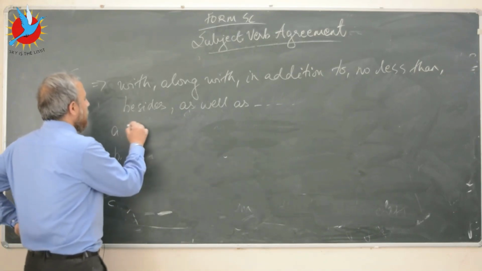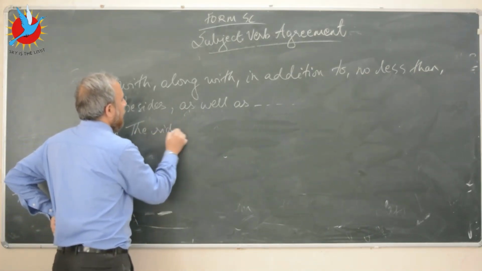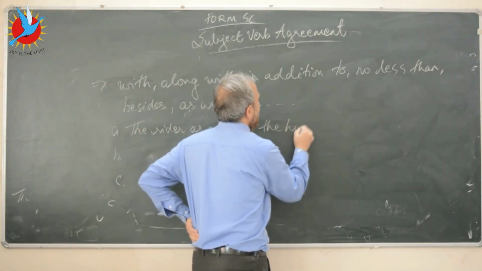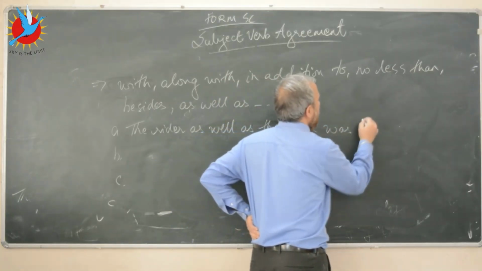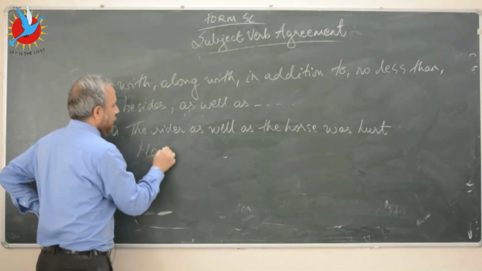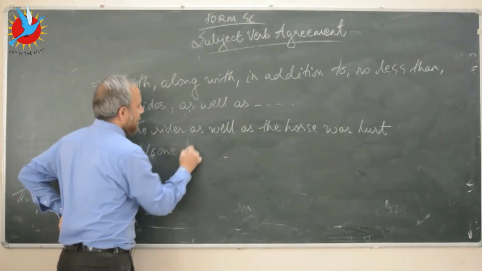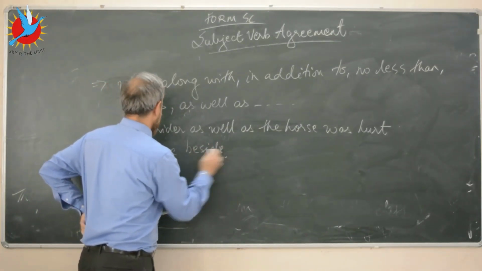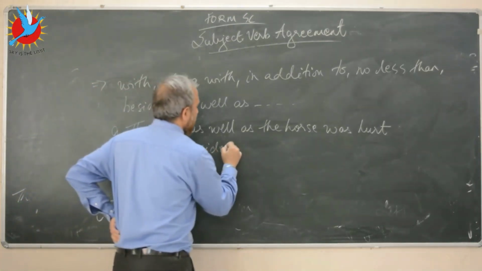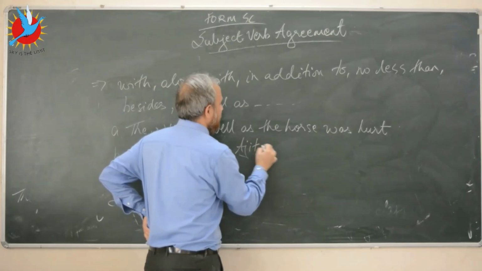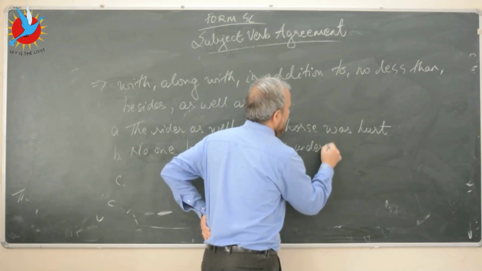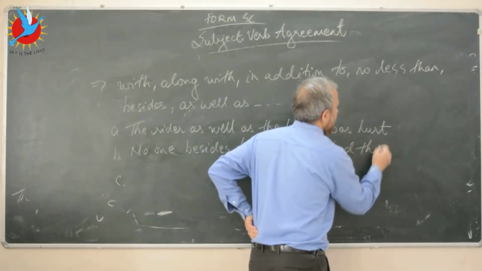So let's say the rider as well as the horse was hurt. So let's say no one besides Ajit has understood this.